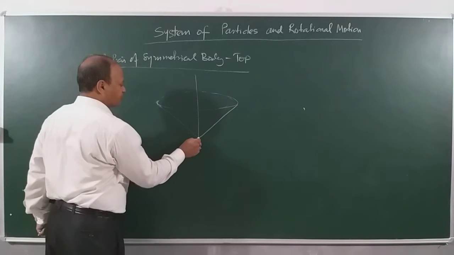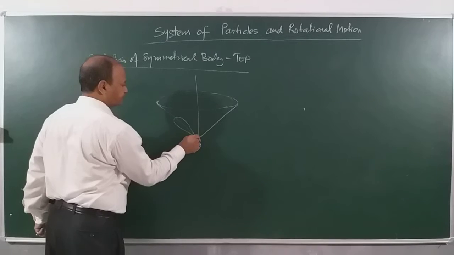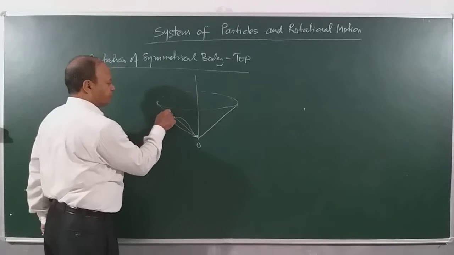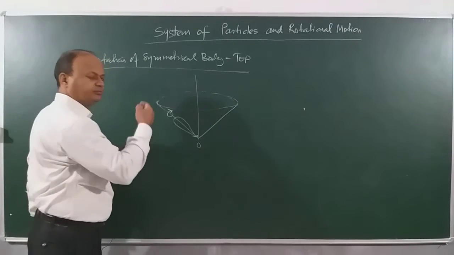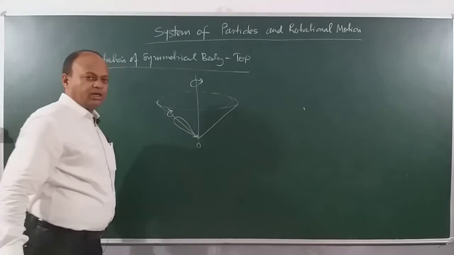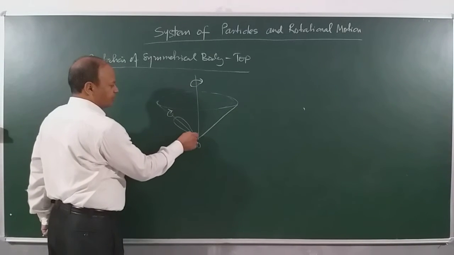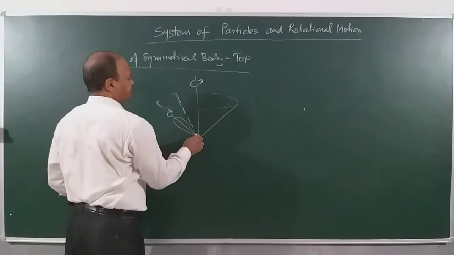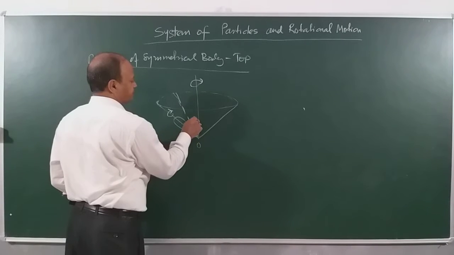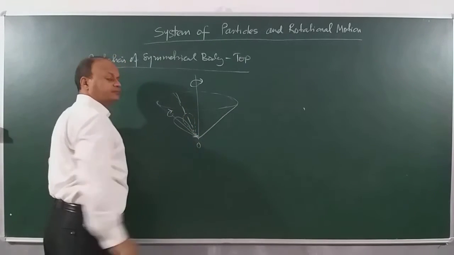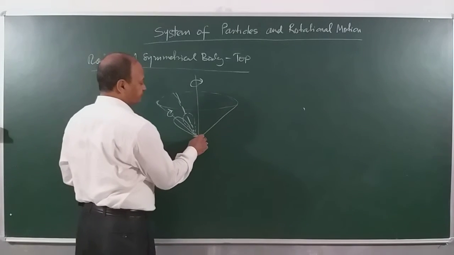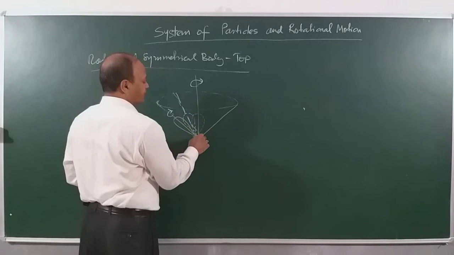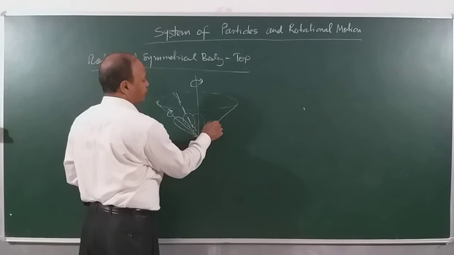The top starts from here, suppose, and this is the instantaneous axis of the top. Suppose the top is rotating in the clockwise sense, so this is how it will go. The next moment, the top could be like this. This could be the position of the axis of the top. In yet another position, the top could be like this. And finally, it will describe a full cone and come to like this.